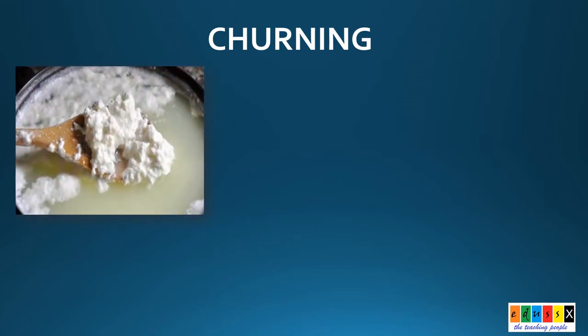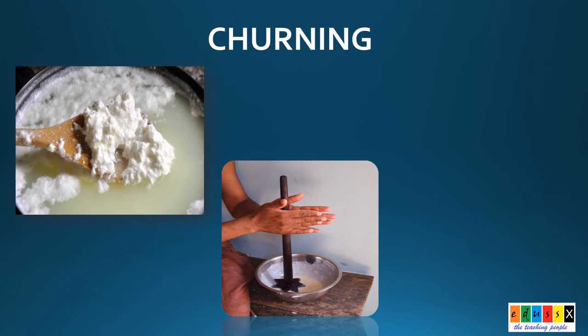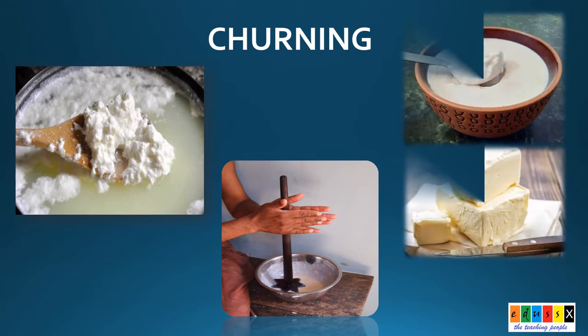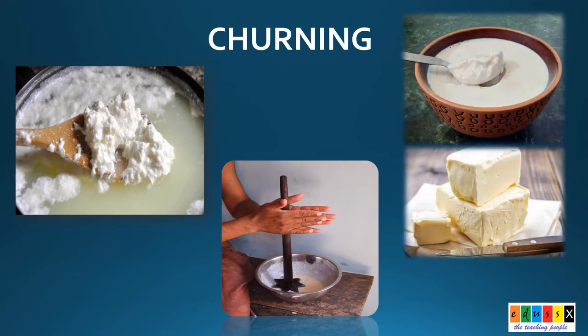The next is the churning process. When very fine insoluble solids have to be separated from a liquid, as in butter from curd, churning can be performed. What is the process here? The mixture is churned vigorously, and the solid butter collects on the sides of the vessel. By this process, both butter and buttermilk are obtained, which are very useful and can be consumed. This process is known as churning.